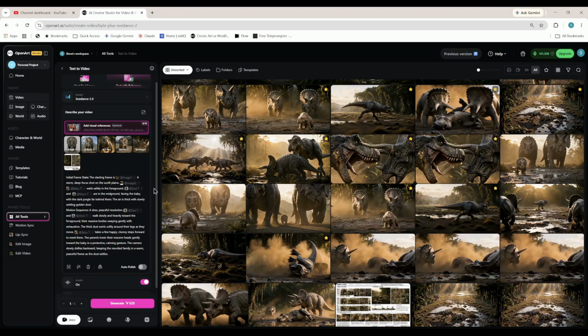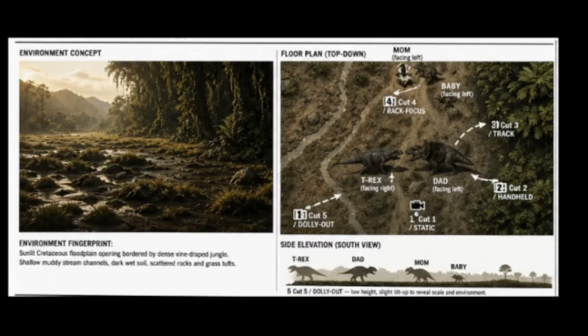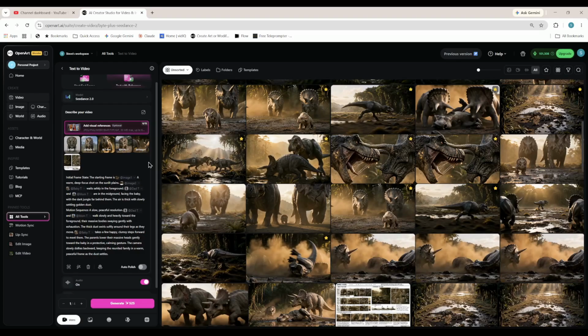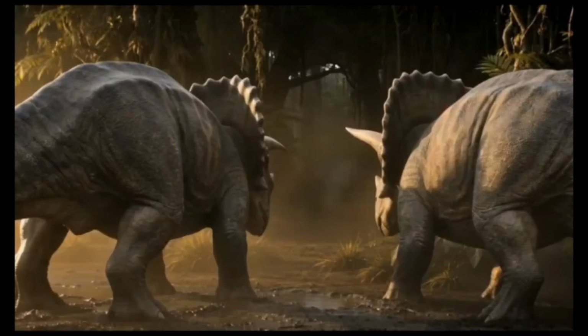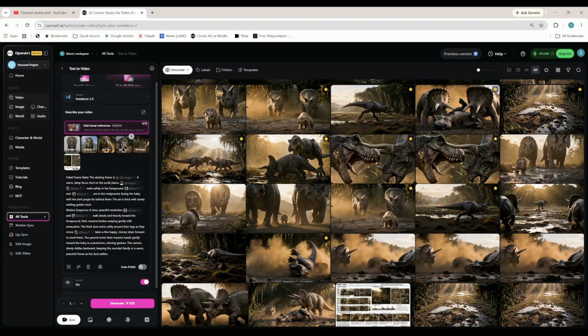All right, so in scene 4, Mom and Dad chased away a hungry T-Rex, so in scene 5, they're now going to return to an eager junior. We're just going to follow the standard routine with the prompts. Same thing as always, we have to add the baby Triceratops back in as a reference. We're going to maintain our environmental image, the same one we've been using all along, and then we need the starting frame for scene 5. So there's our environment, and here's our final frame from the previous video, our starting frame for this one. With all the pieces in place, let's see what we get.